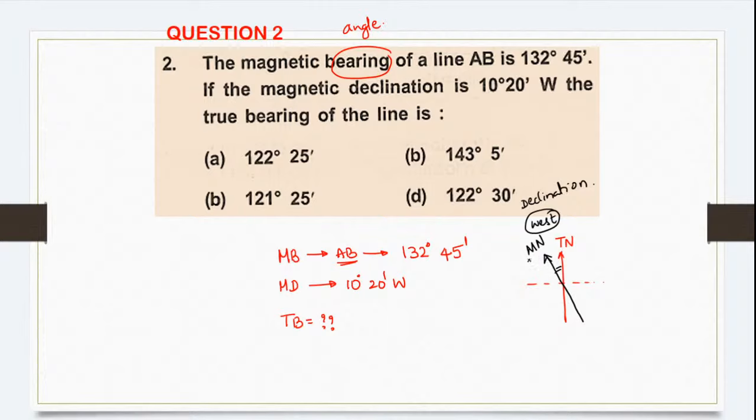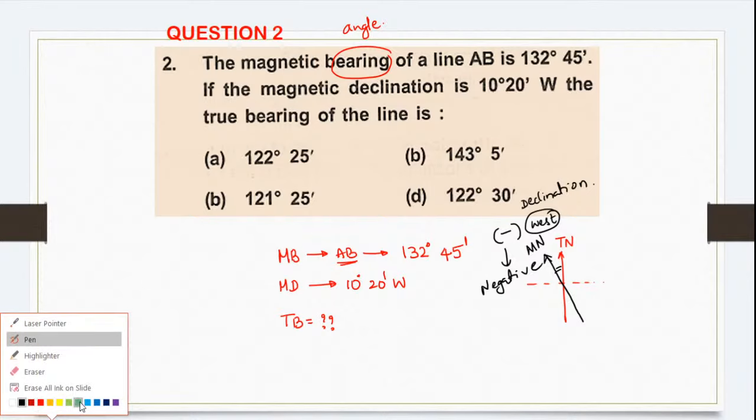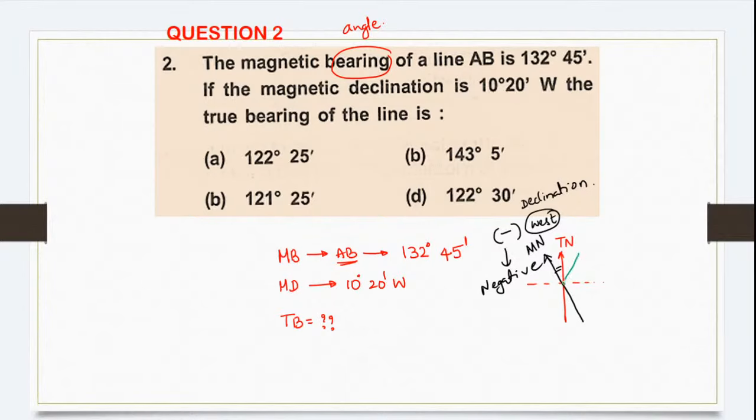Now if it is westwards, it is called westward declination, and westward declination is always taken as negative. Whatever I have written in black is for westward declination. Now let us go for eastward declination. If the declination is eastwards, then it is always positive.